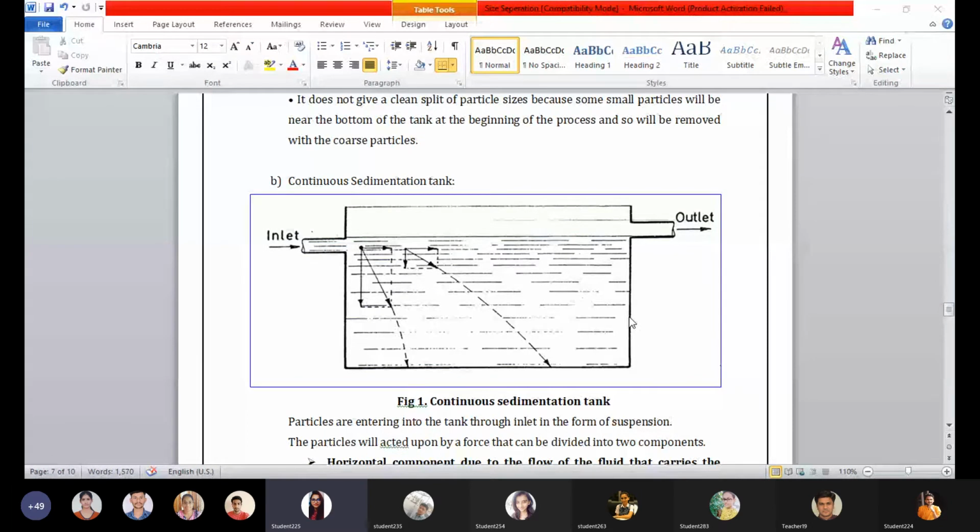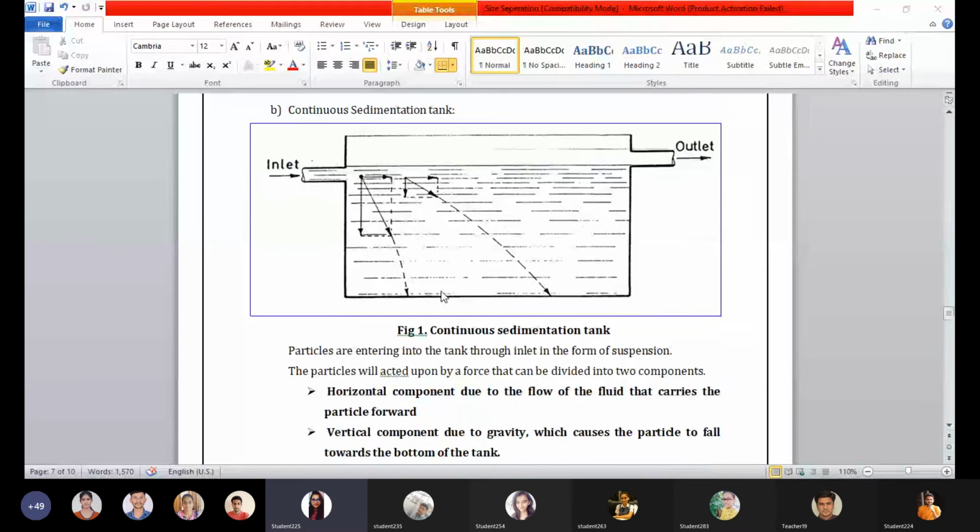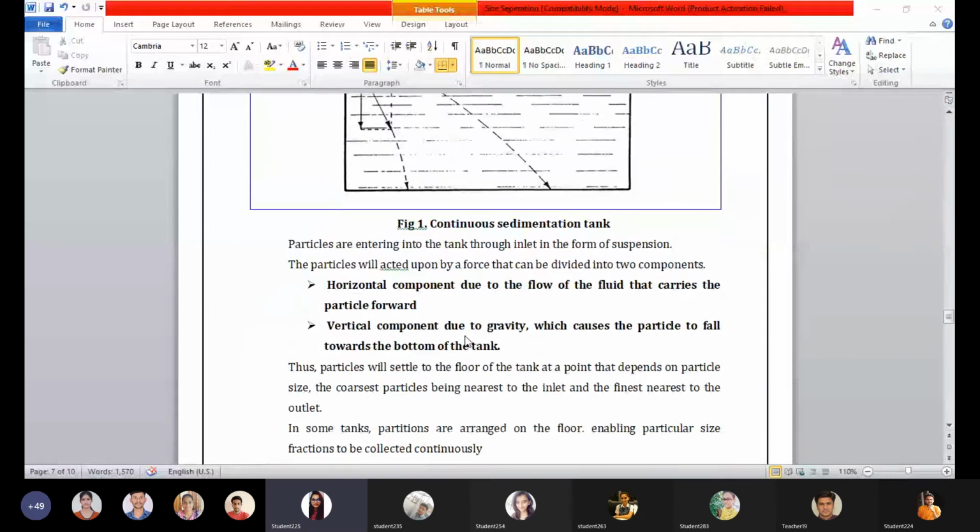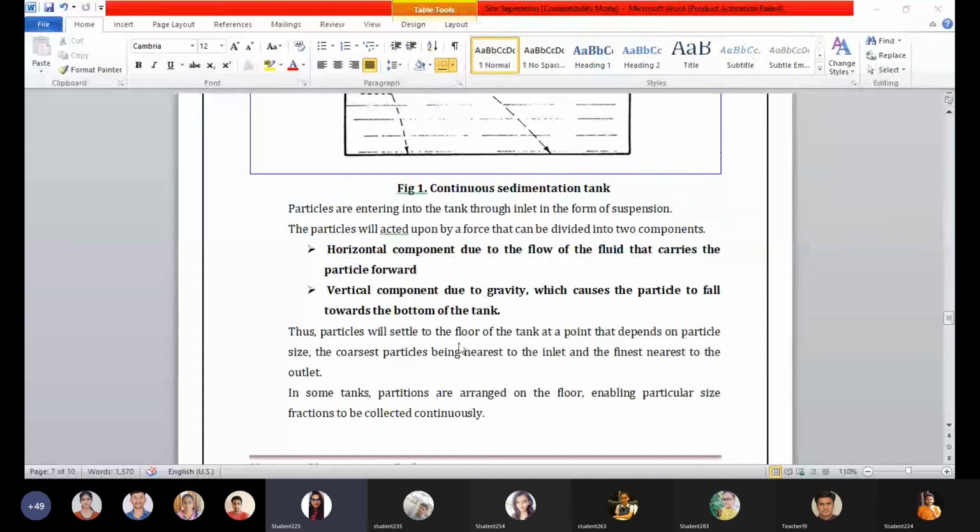The water is the source which imparts a force on the suspension, and it gets converted into two kinds of force, horizontal and vertical. The horizontal force allows the flow of suspension in the forward direction, whereas the vertical component, due to gravity, causes the particles to fall towards the bottom of the tank. The coarse particles, due to their higher density and size, get collected near the inlet, and the fine particles move in the forward direction and get collected near the outlet.